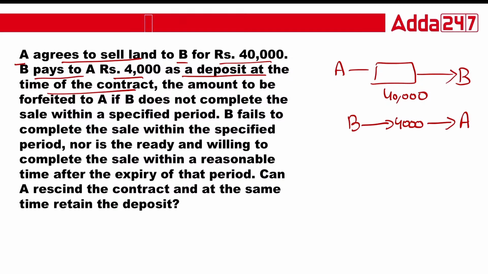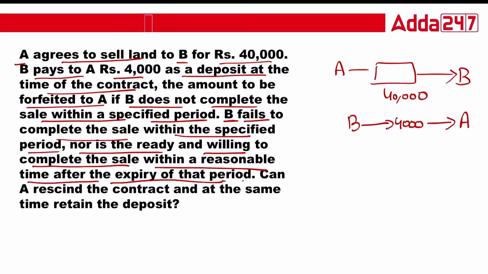The amount is to be forfeited to A, meaning it will be given to A, if B does not complete the sale within the specified period. In this case, B failed to complete the sale within the specified period, nor is he ready and willing to complete the sale within a reasonable time after the expiry of that.